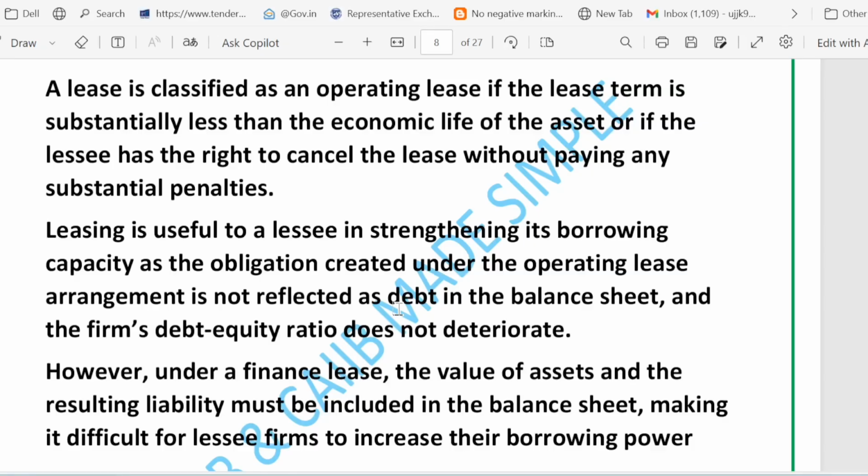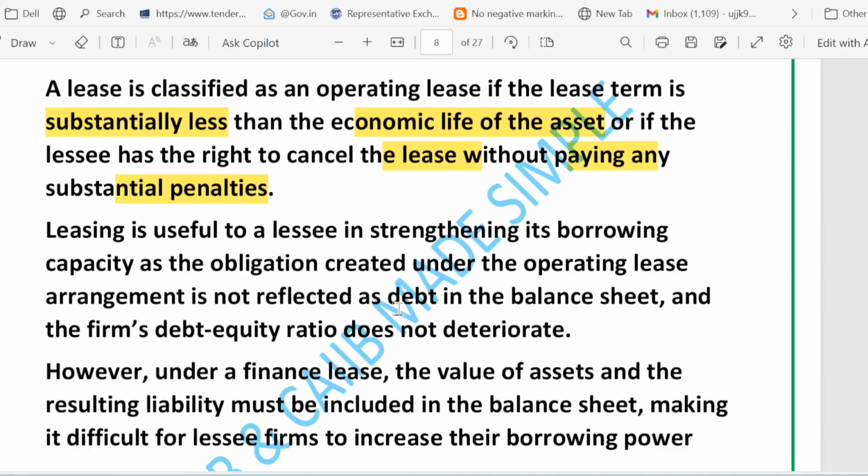A lease is usually called an operating lease when the lease period is much shorter than the asset's useful life. The key point is that the lease term is substantially less than the economic life of the asset, right? This is the condition. Or when the lessee can cancel without paying a big penalty, without any substantial penalties, right?